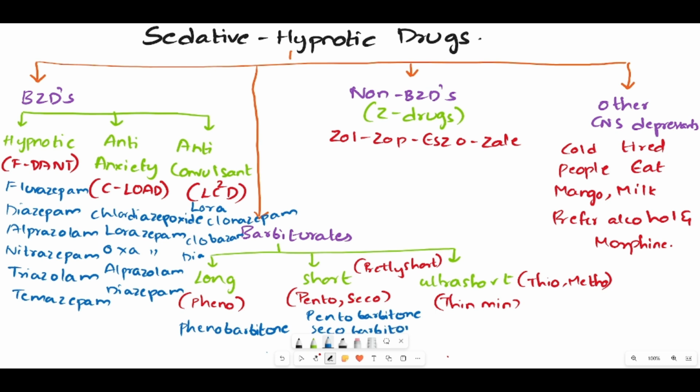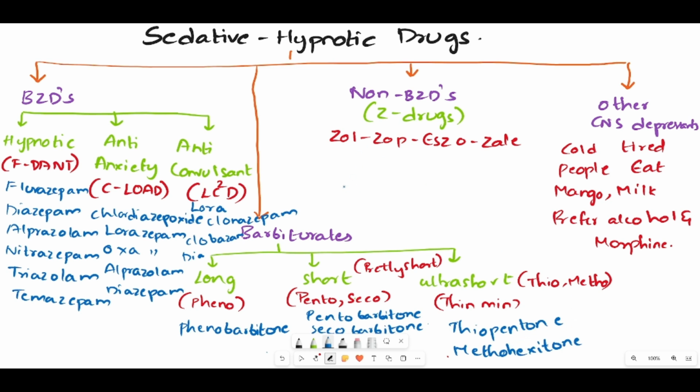So just remember Pento and Seco, then you'll get these drugs, pentobarbital and secobarbital. Next one is ultra short acting. Here Thio and Metho, which means thiopentone. Metho means it is methohexitone. Thiopentone and methohexitone come under this ultra short acting class.